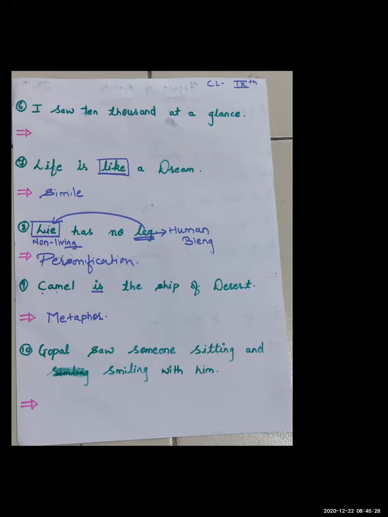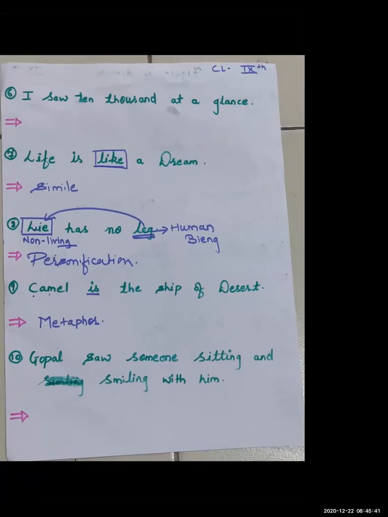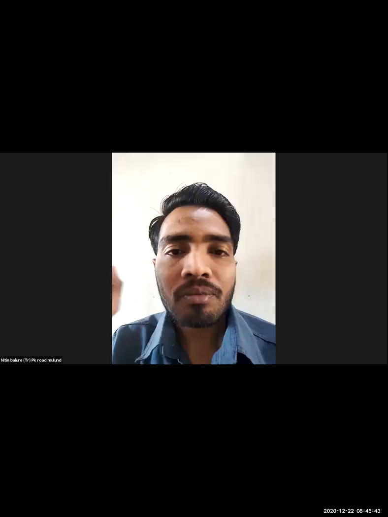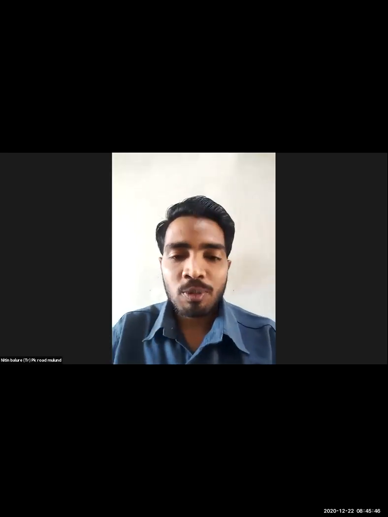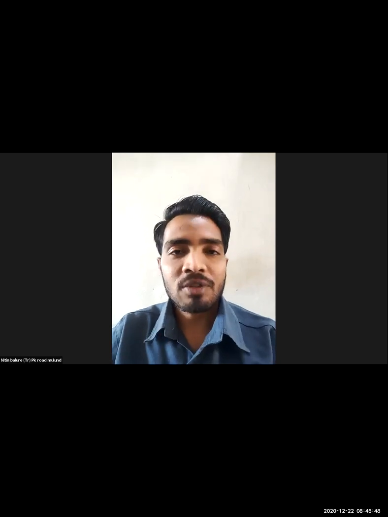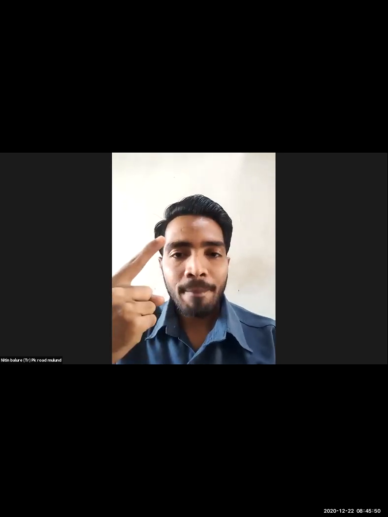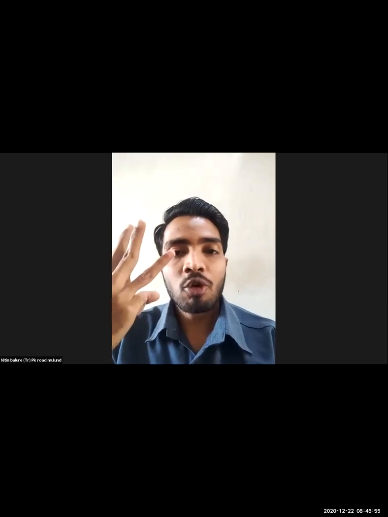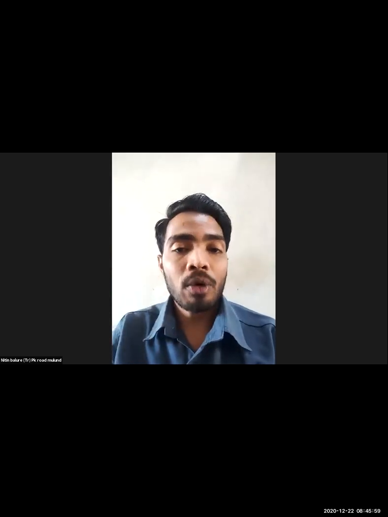At that time the sentence is overly exaggerated, and that goes for hyperbole. So these were the different figures of speech that we have seen. The first one is simile, the second one is metaphor, the third one is personification, the fourth one is alliteration, and the fifth one is hyperbole.